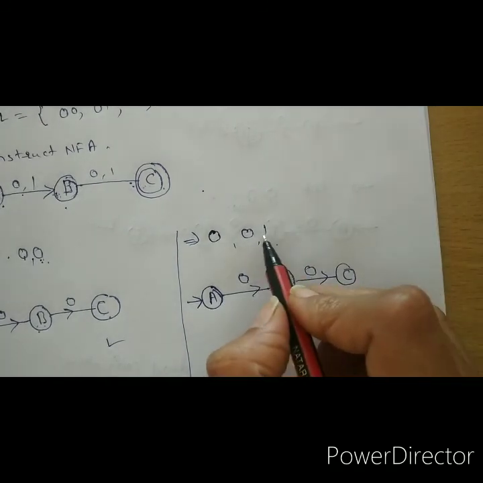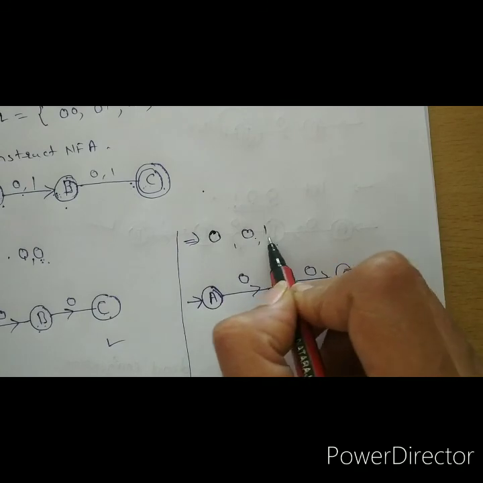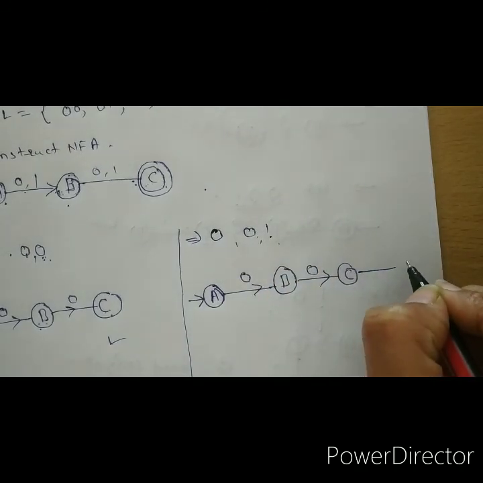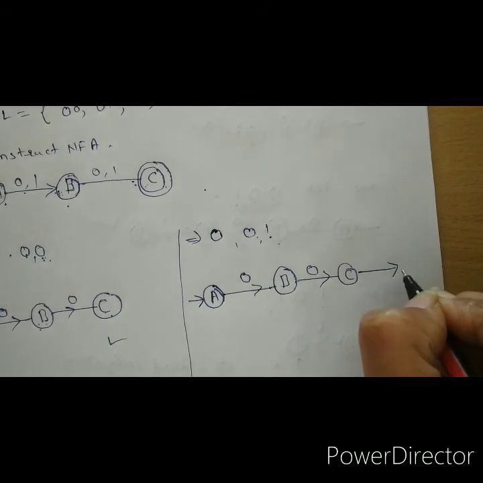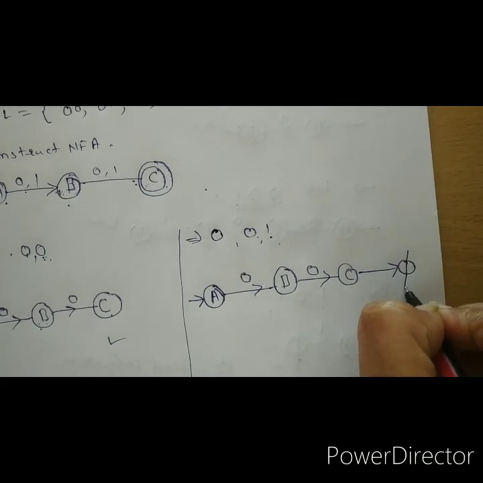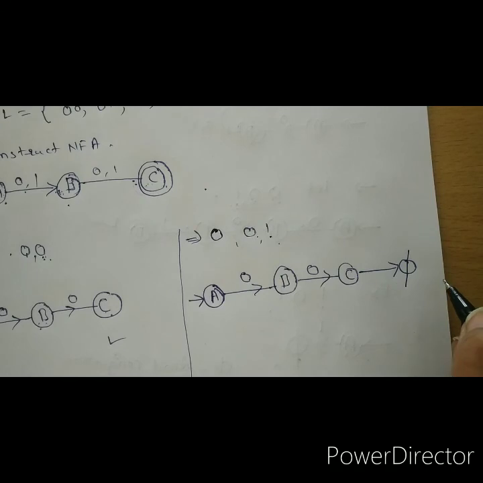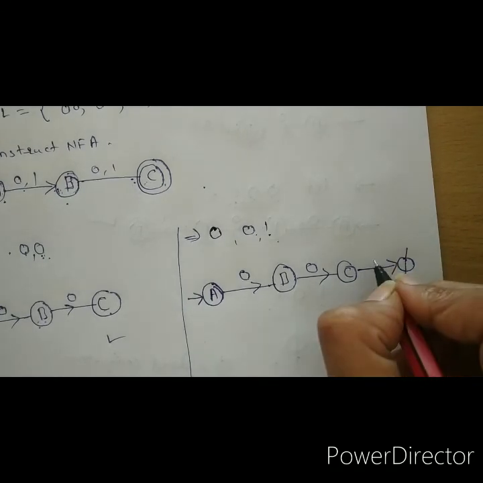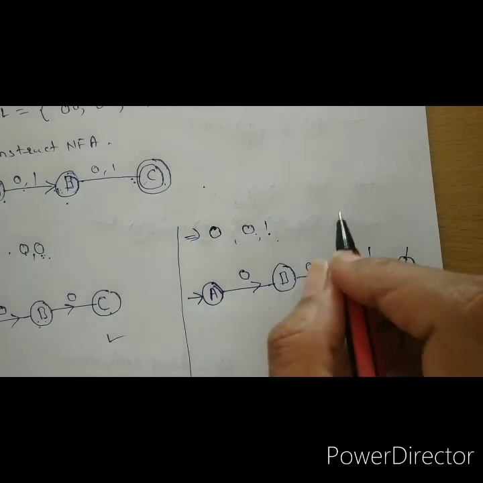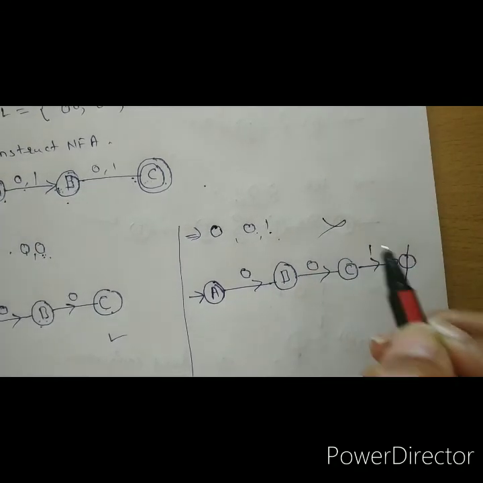Now the next input is 1. So getting input 1, it goes to next. But this is not a final state. No. This is mentioned with this. This is our dead state. Phi is our dead state. So the string is not accepted; this is not a complete NFA. So this is wrong.